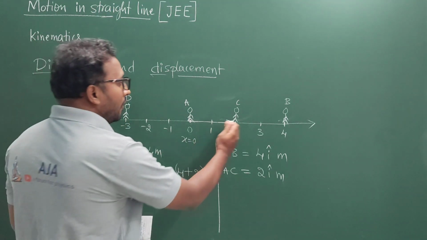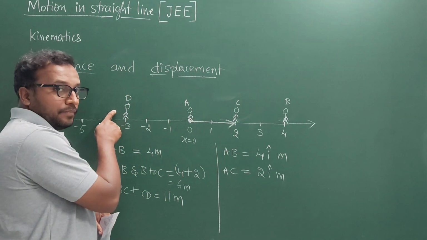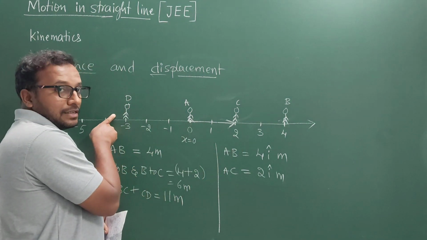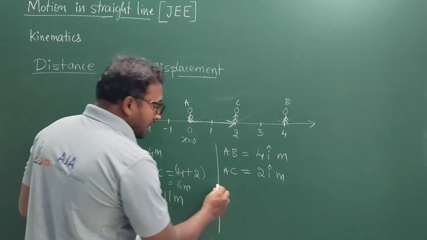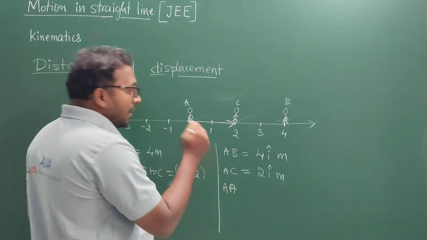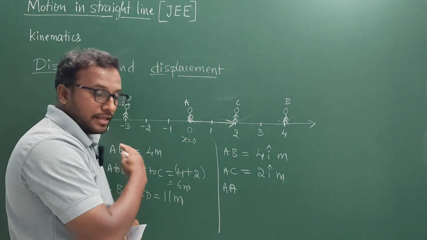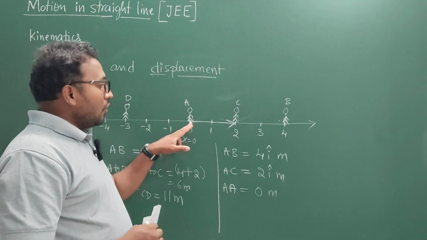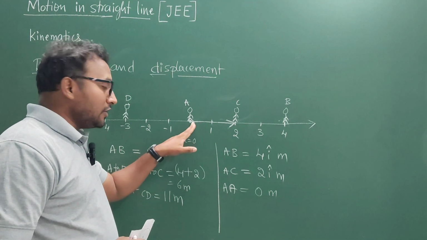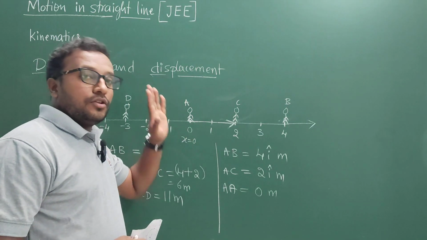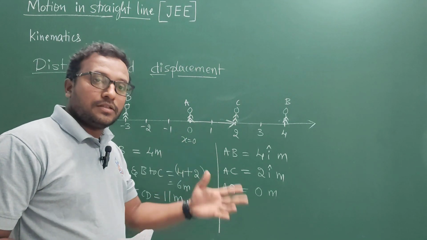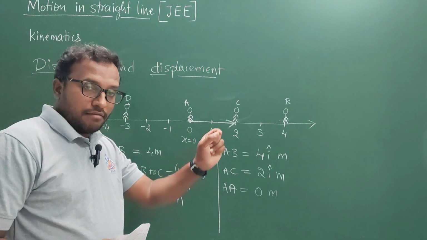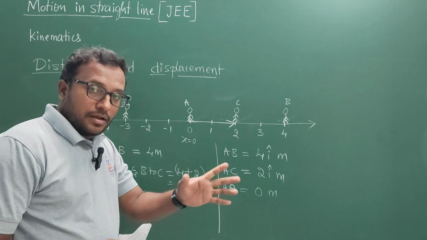Similarly, suppose the body, while going to the position D, is coming to the point A before going to the point D itself. Now, moving from A to A itself after traveling somewhere on the x-axis, the displacement is going to be 0 meters. Because over here, if the body comes to this position again on the x-axis, initial position and final position are going to be the same, and hence the displacement is going to be 0. Because there is no straight line we can draw from initial position to the final position.